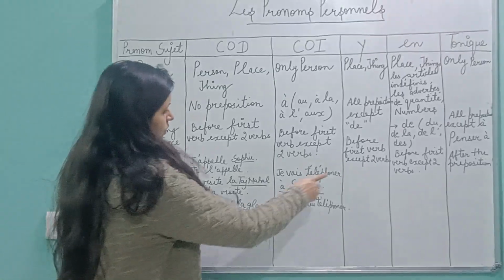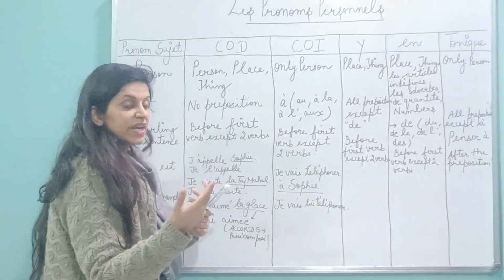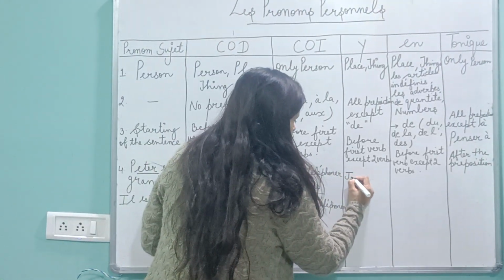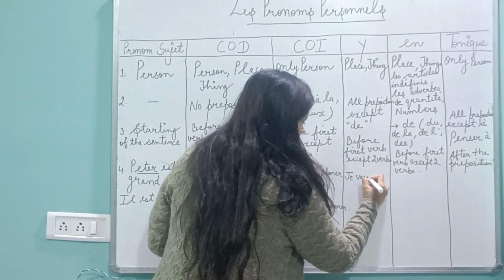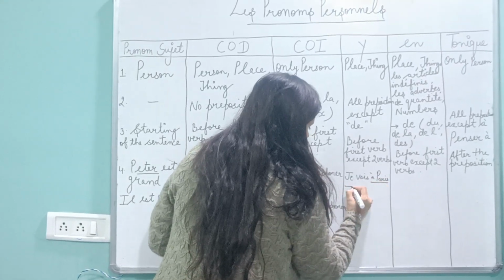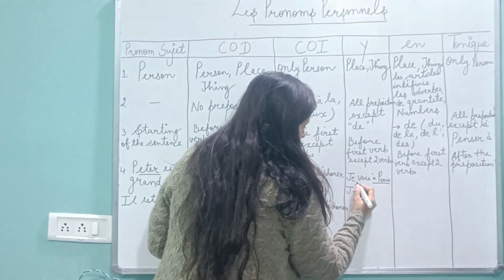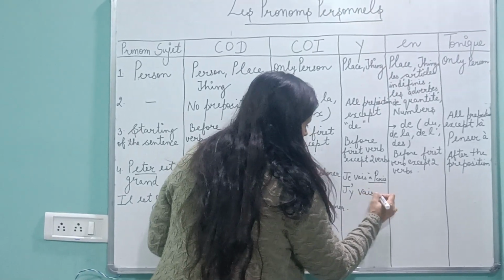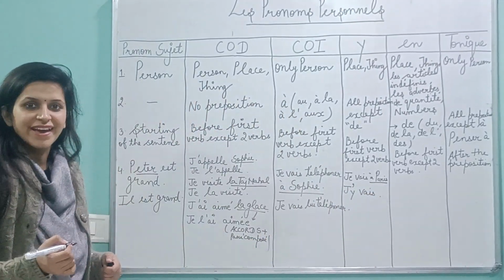So let's continue. Y we use with a place or thing. So let's see. Je vais à Paris. So it's a place. Y is also a vowel, so we put an apostrophe. J'y vais. I'm going there.